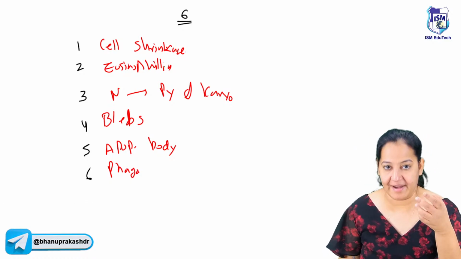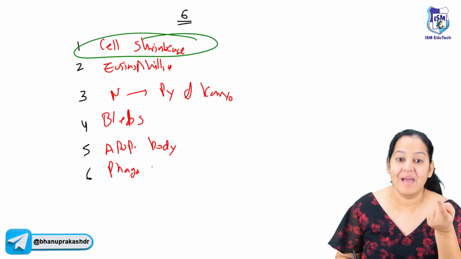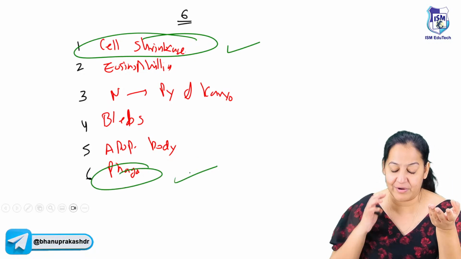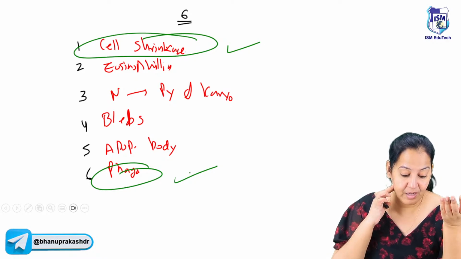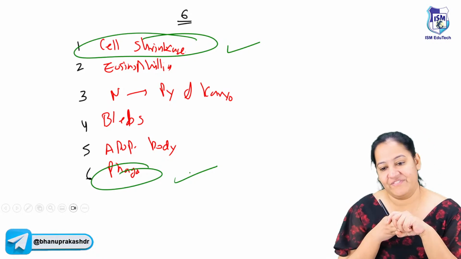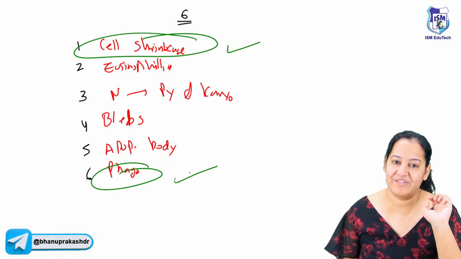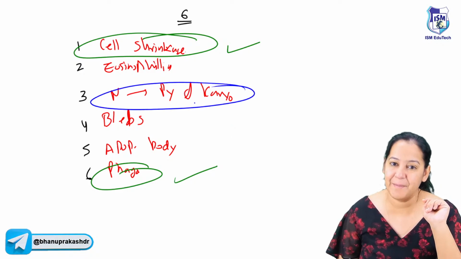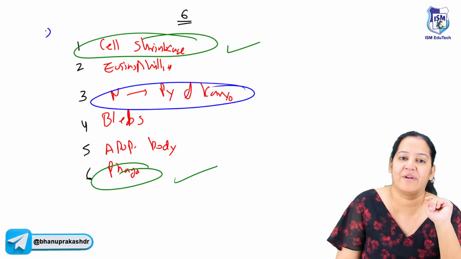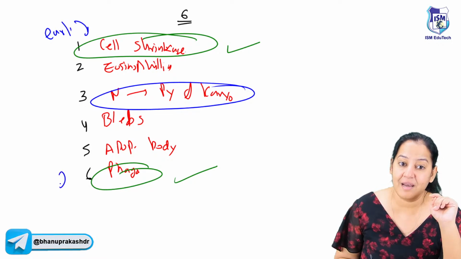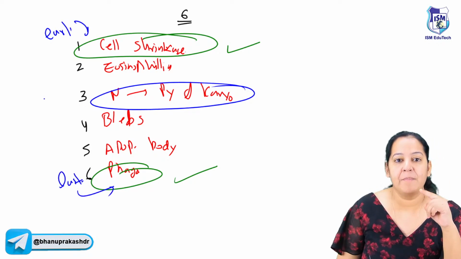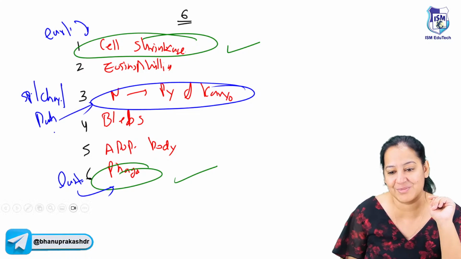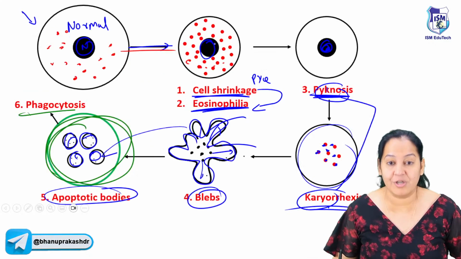You get 3 questions. Earliest feature, of course, everyone knows. Last feature, of course, everyone knows. So earliest is shrinkage. Last is phagocytosis. Let me ask the third question. What's the most specific or characteristic or pathognomonic feature among the 6? The specific, characteristic or pathognomonic feature is the nuclear feature: pycnosis, karyorrhexis. So please read your question very carefully. If they ask the earliest, mark shrinkage. If they ask the last feature, the end stage of apoptosis is phagocytosis. But if they ask the most specific, characteristic or pathognomonic feature, mark the nuclear feature. And there is cell shrinkage. Cells do not swell. So this is the thing.